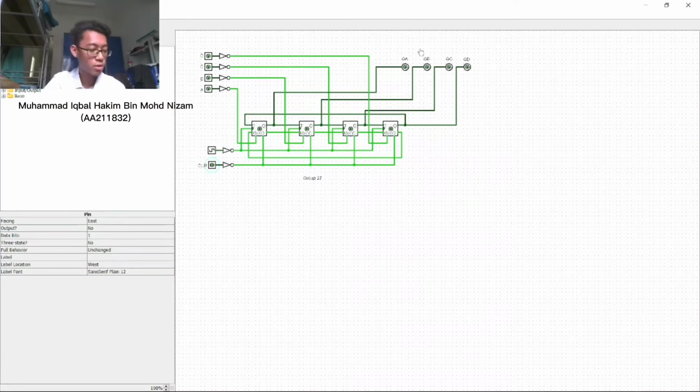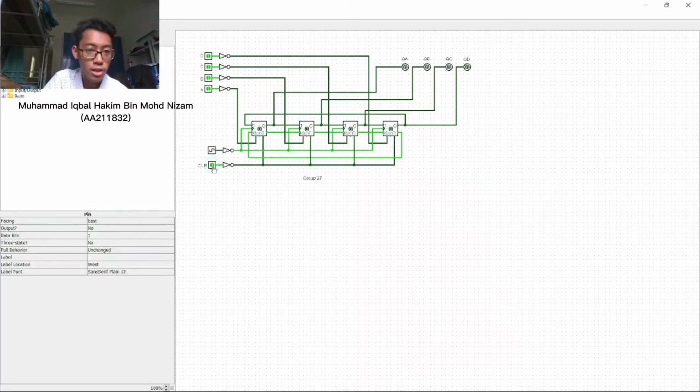Today I will present about the simulation of parallel-in shift registers using 7476 JK flip-flop. So first we need to power up the circuit. We need to turn on all the inputs and turn the clear on. The output of all FFA to FFD is 0. Next, we need to clear asynchronously, so we need to turn off the clear. The output is 0000.